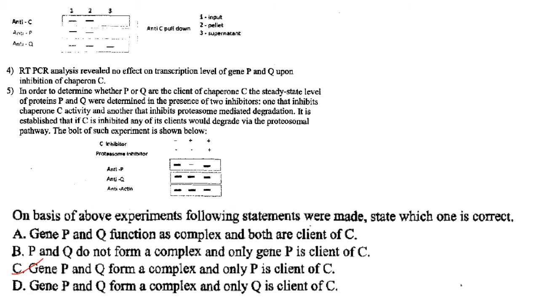P and Q, they do form a complex. That is why you got a band in the first Western blot. Then gene P and Q form a complex and only P is client of C. That is the correct answer. So the answer here is option C.